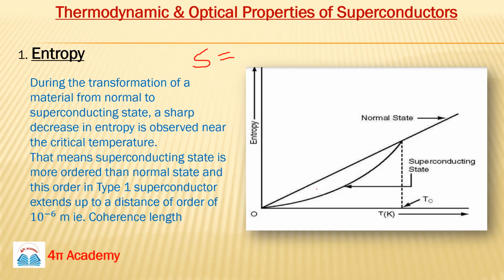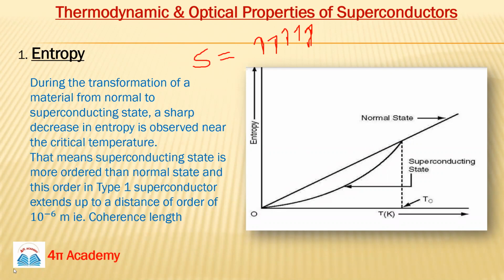So the entropy is less for your superconducting material. That means in superconducting materials your particles are more ordered. You can see all the particles or electrons are in the same pattern, so it is an ordered state. Superconductors are more ordered than the normal material.